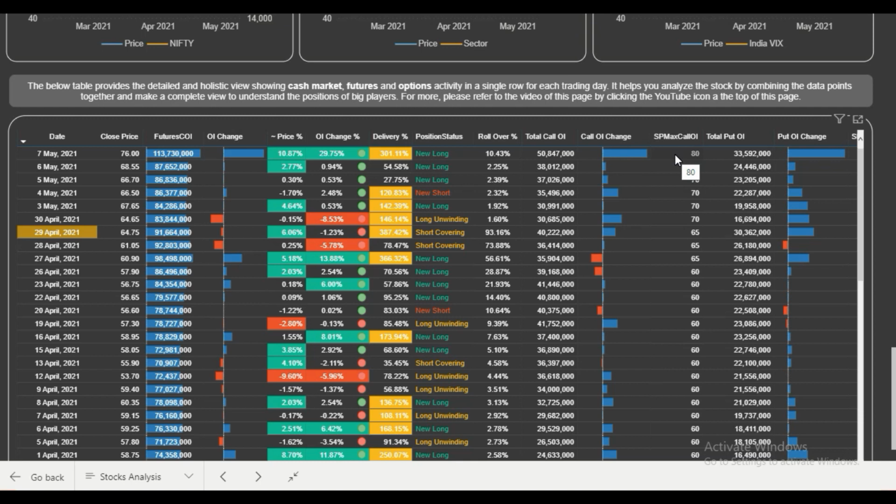And one entry point could be when it convincingly breaks the 78 to 80 levels on a closing basis with significant call unwinding at 80 levels. It means the call writers at 80 levels are now covering their positions, because they know this stock has now broken this range also and can go even higher, because the player who has been taking this is a very strong player and he has taken significant positions in the futures as well as in the cash market. So friends, in this way you have to perform the analysis and then identify the high probability trades.